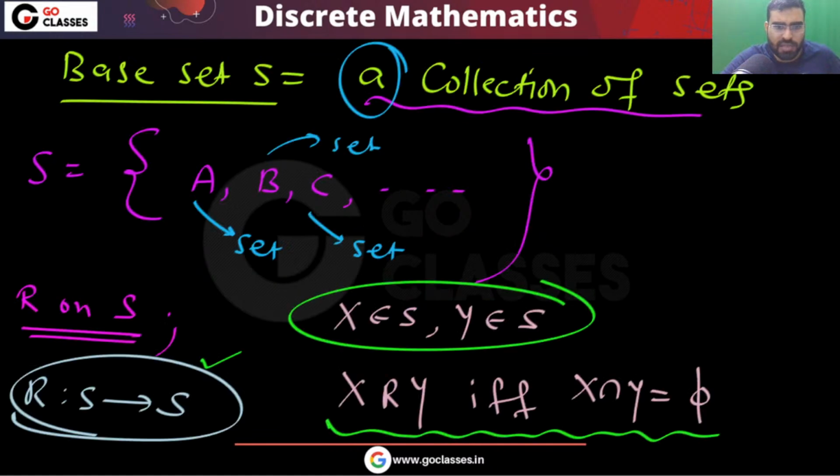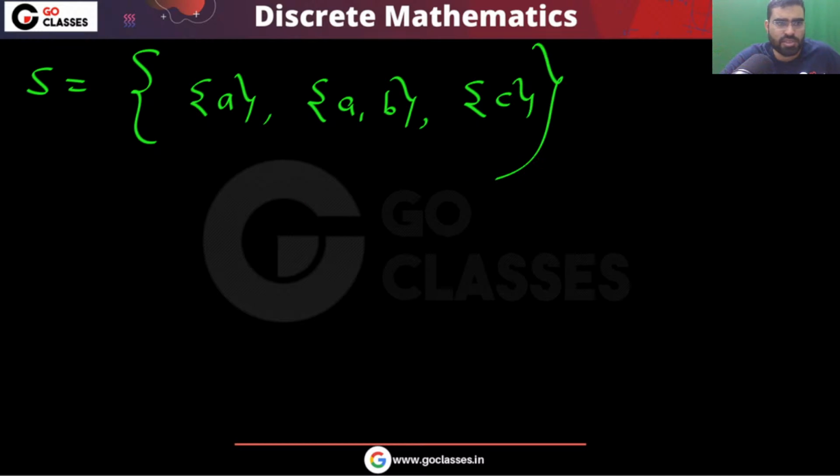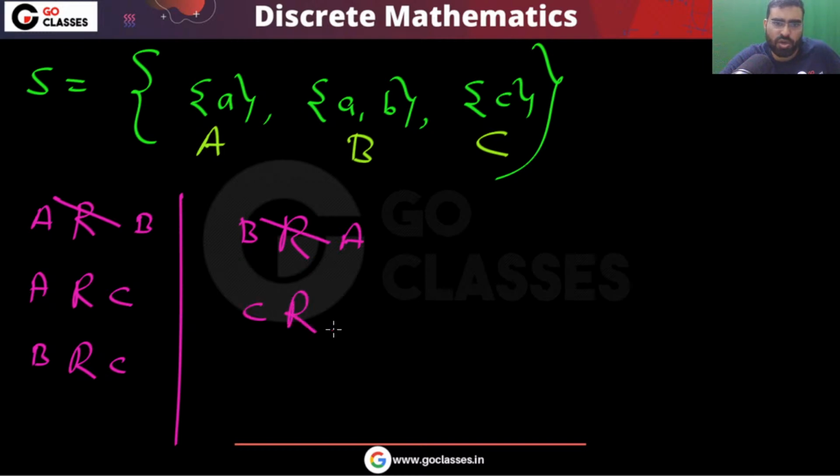For example, consider the set S is this. Let's assume A comma B, and let's assume this is C. Let's call it A, let's call it B, let's call it C. In this situation, you can notice that A is not related to B because they are not disjoint. You can notice A is related to C. B is related to C. B is not related to A because they are not disjoint. C is related to A. C is related to B.